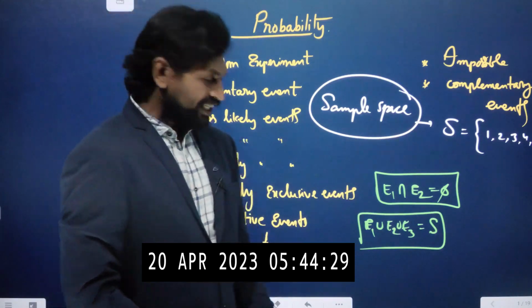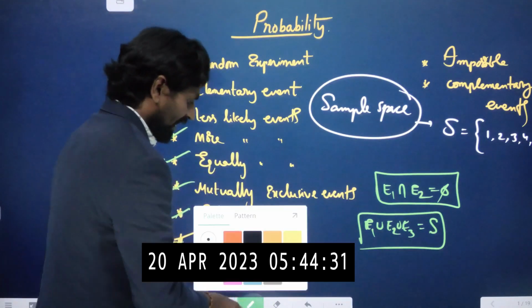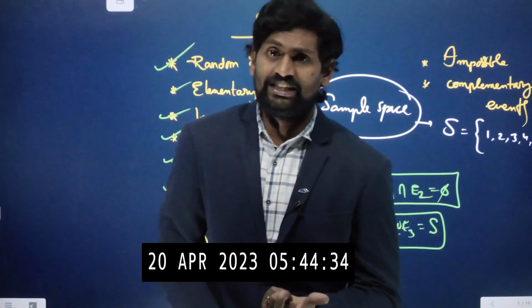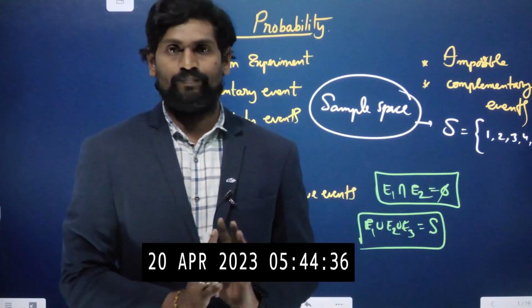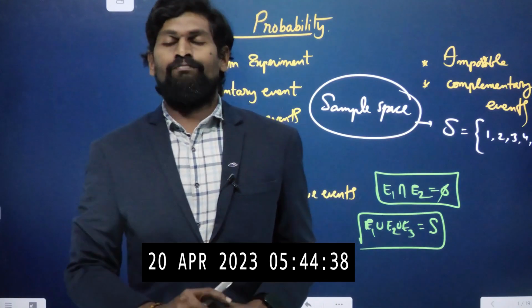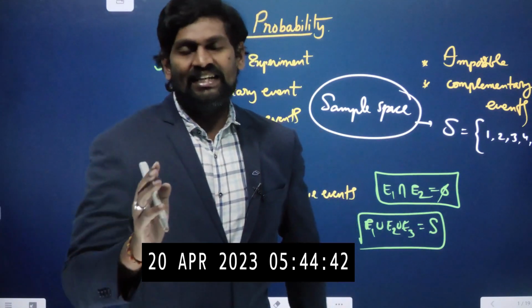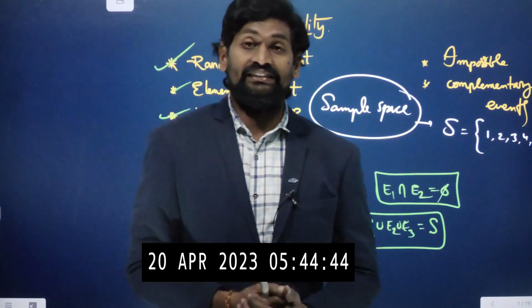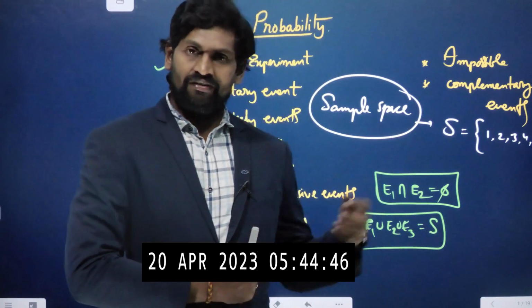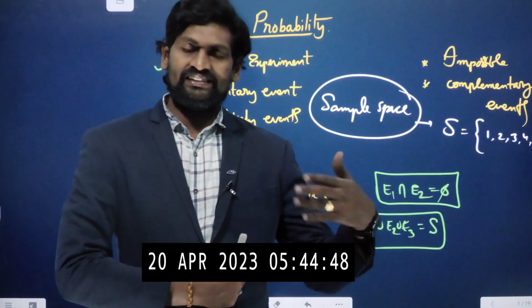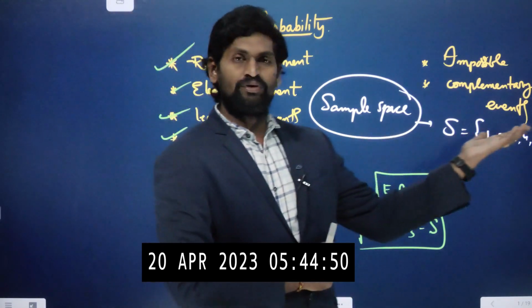Sure event means when we conduct a random experiment, the result will always be the same. For example, throwing a die, I am asking about getting less than 7. Whenever we throw the die, obviously we will get less than 7 only, because we have only 6 numbers on the die.